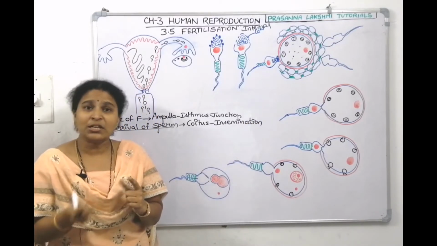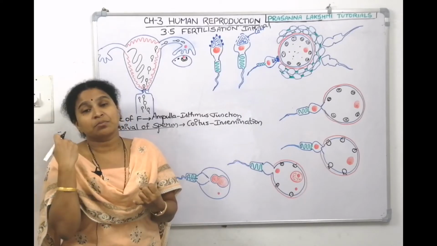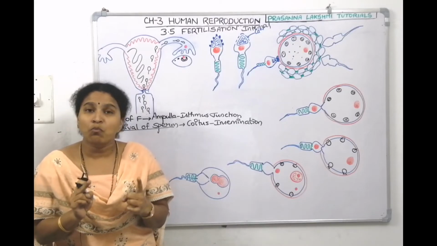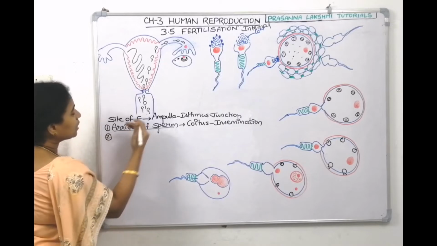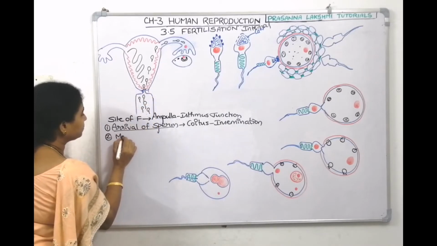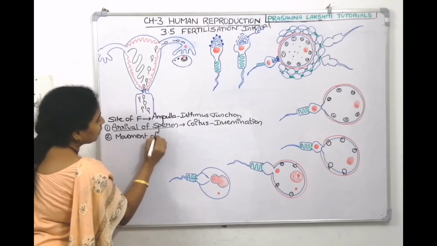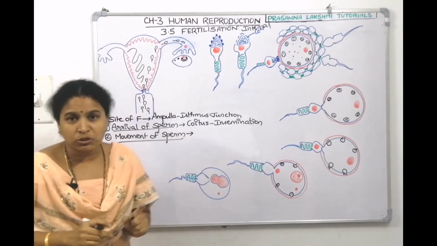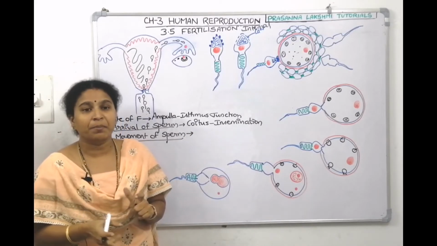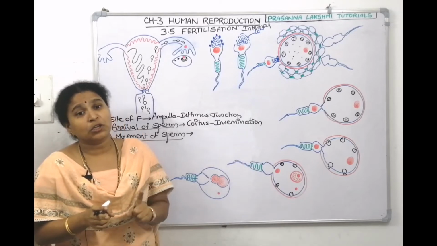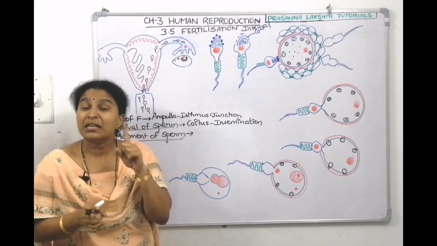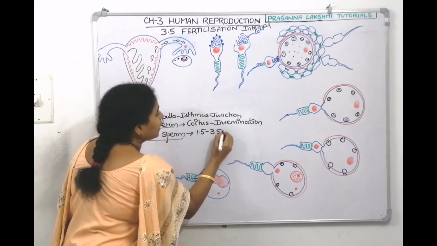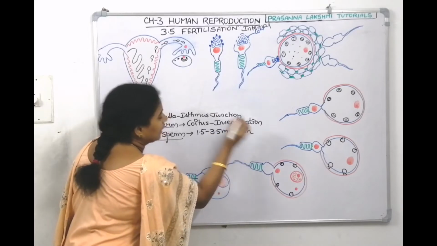How much semen will be discharged? Just now we wrote 3 to 3.5 ml. How many million sperms are there in that? 200 to 300 million sperms. The next step, when the semen is discharged here, will be movement of the sperm. Sperm moves at the rate of 1.5 to 3.5 millimeters per minute.